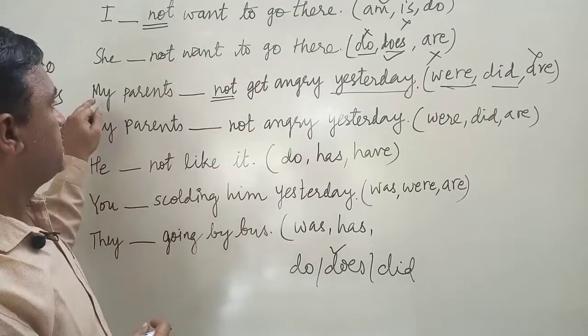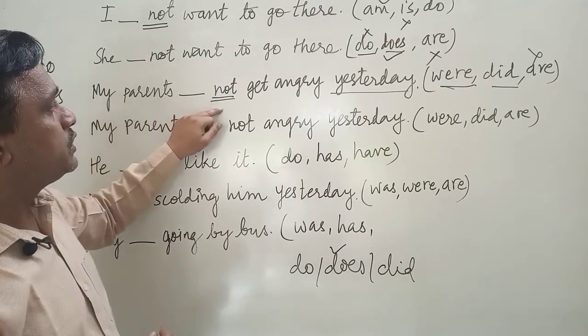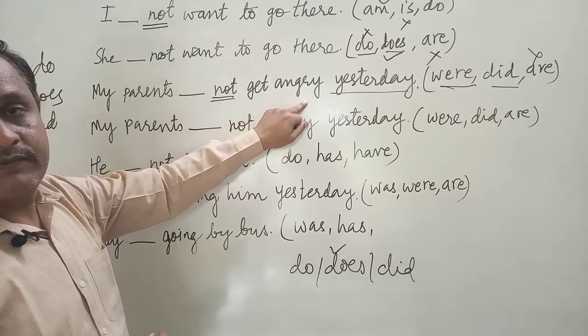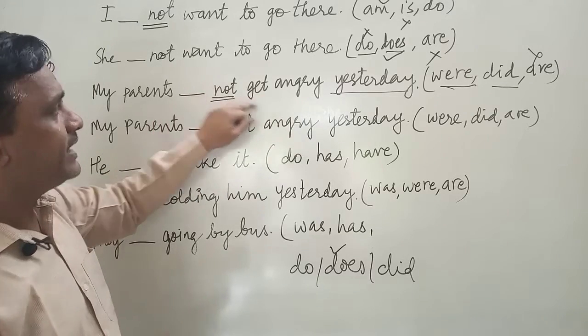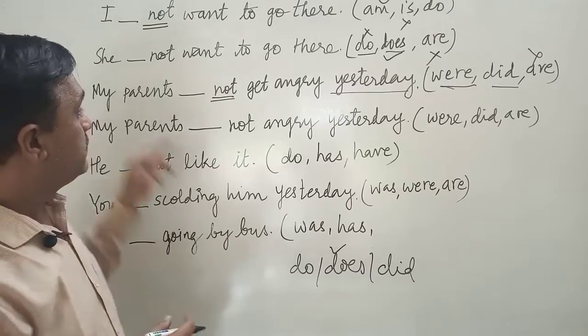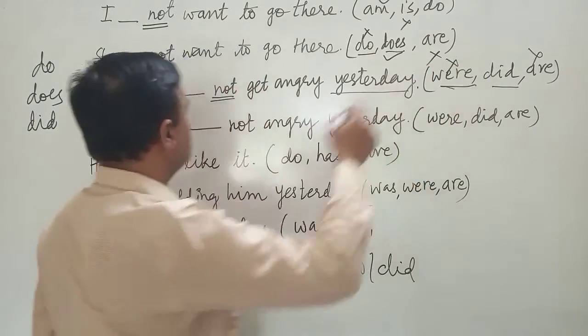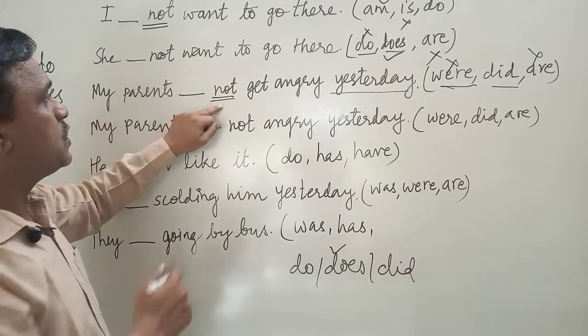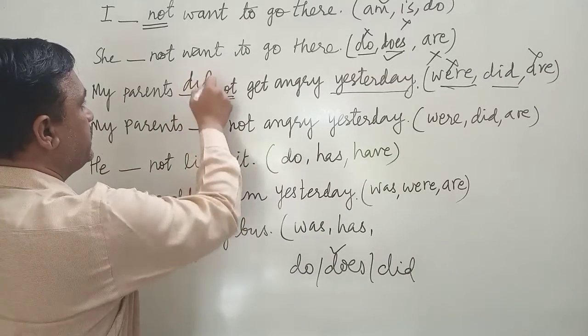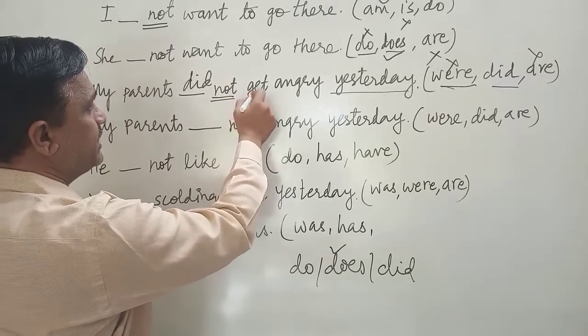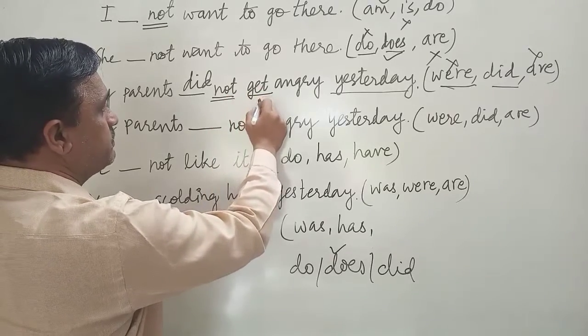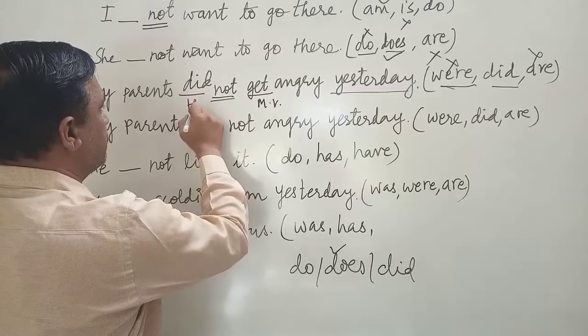Now what will come here? My parents were not get angry yesterday. So were not get angry is wrong. So we will have to use did. My parents did not get angry. Here this is the main verb and this is the helping verb.